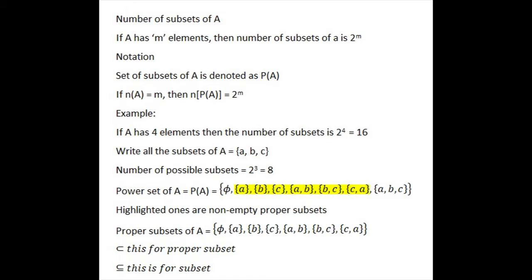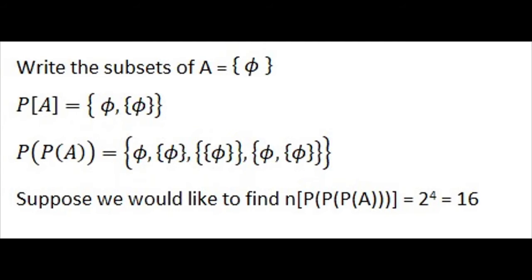All the subsets of a set A include the null set and the set A itself. The set {A, B, C} is an improper subset of A. All the other things are proper subsets. The non-empty proper subsets exclude the null set and the set {A, B, C}; all the other 6 are called non-empty proper subsets. The proper subsets exclude {A, B, C} but include the null set.